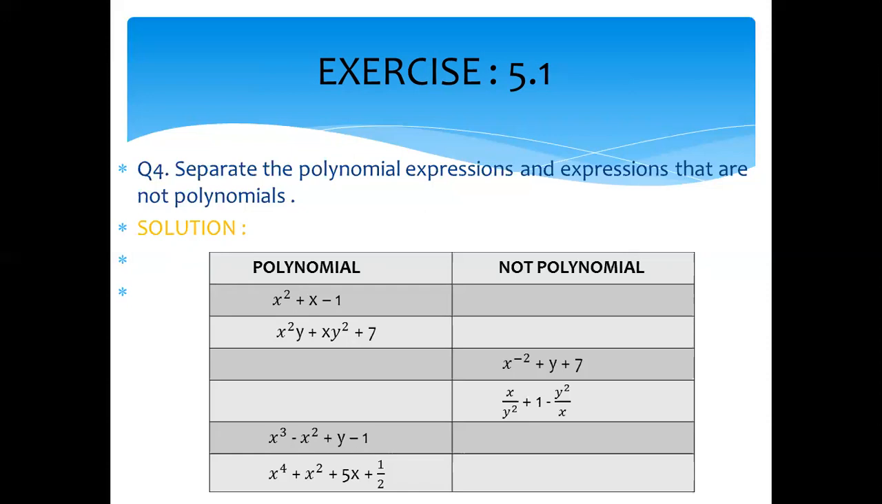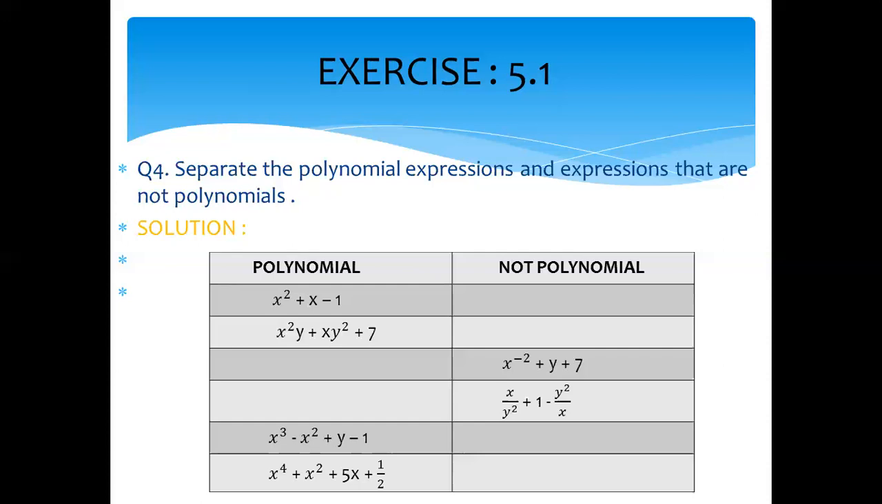The first is x square plus x minus 1. You see in the power of the variable, no power is negative. x square, 2, plus x, it means that the power is 1. So this is a polynomial. Come to the next. We see with respect to x. With respect to x means we only see the power of x. x square y plus xy square plus 7. In this, again the powers are positive. It means this is also a polynomial. But in the third one, the power of x is negative.